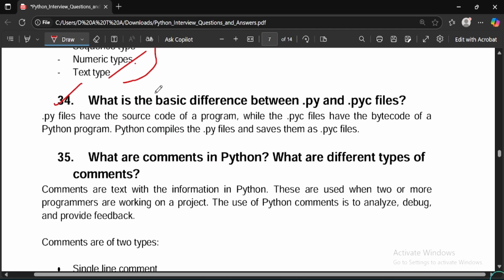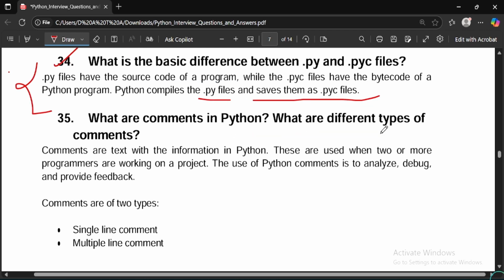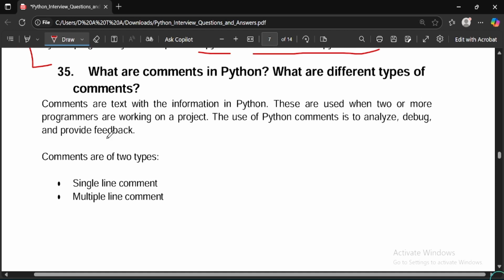Moving on to the next question: what is the basic difference between .py and .pyc files? So what do you think? You can answer that .py files have the source code of the program, while .pyc files have the bytecode of a Python program. Python compiles the .py files and saves them as .pyc files. Easy to understand. Makes sense.